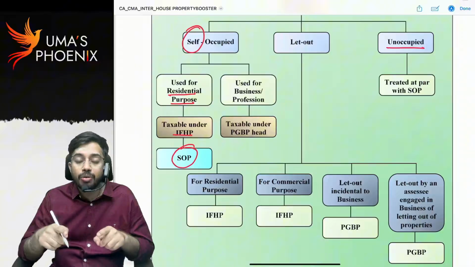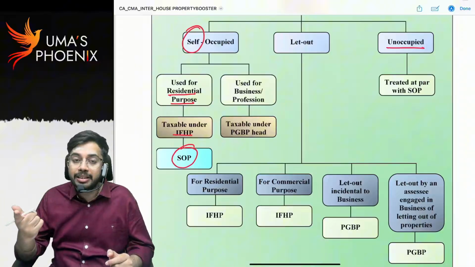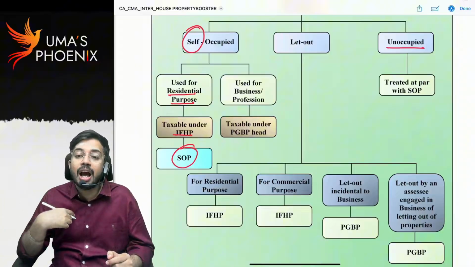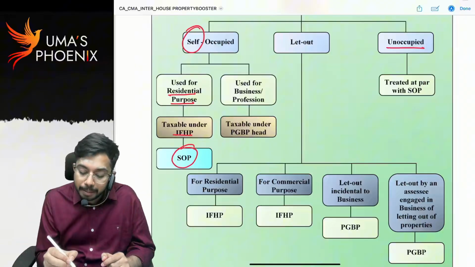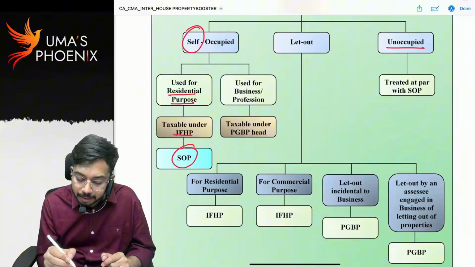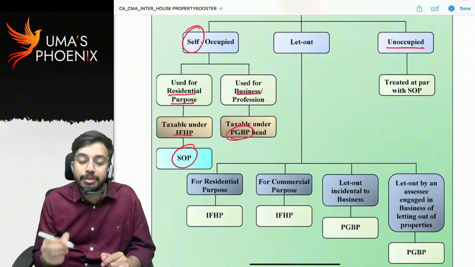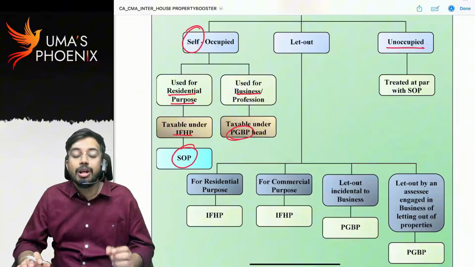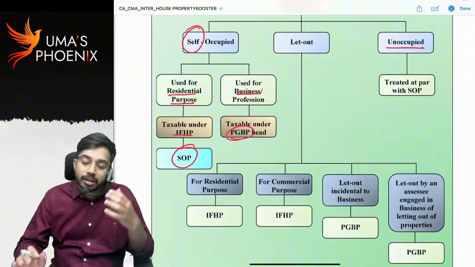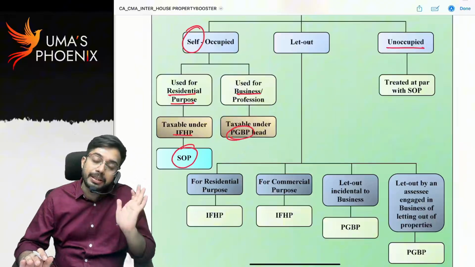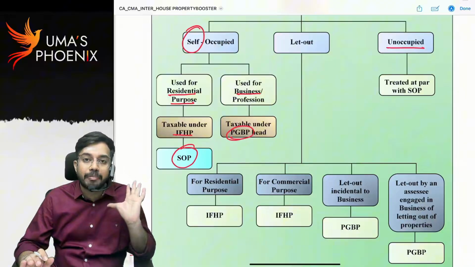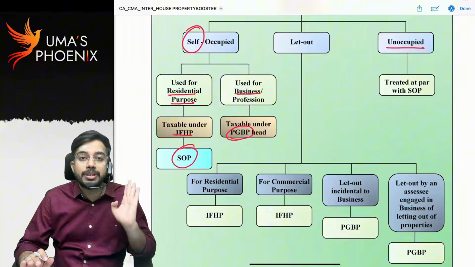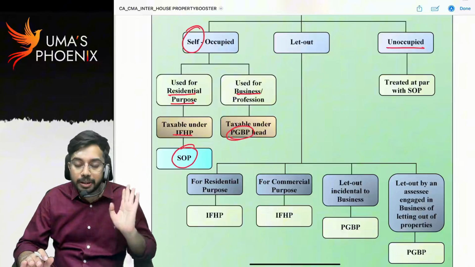I am using that house for my professional practice. That means here I am using that house for business or profession purpose. In this case, it is taxable to me under the head PGBP. So self-occupied property used for residential purposes is taxable under the head house property. Self-occupied property used for business or profession is taxable under the head PGBP.